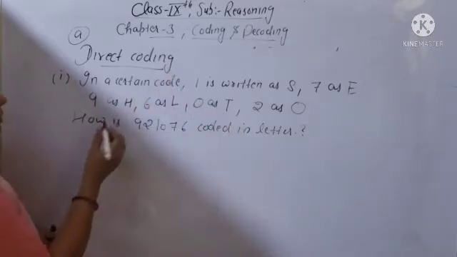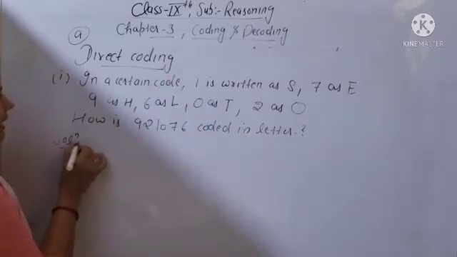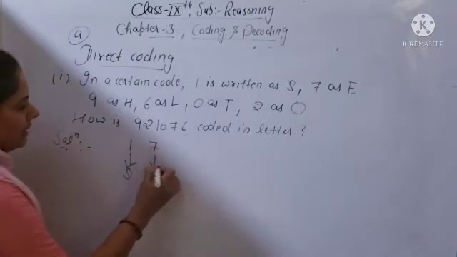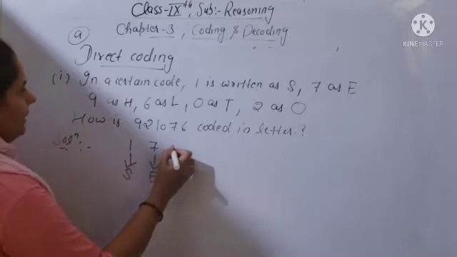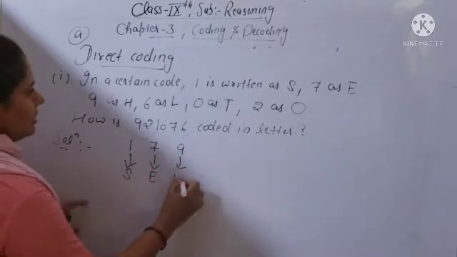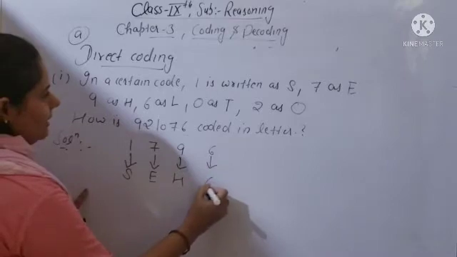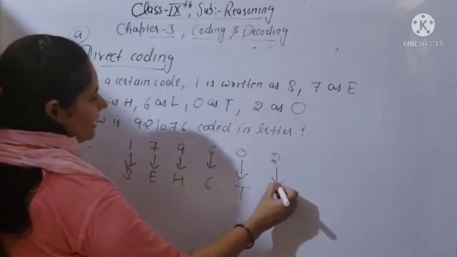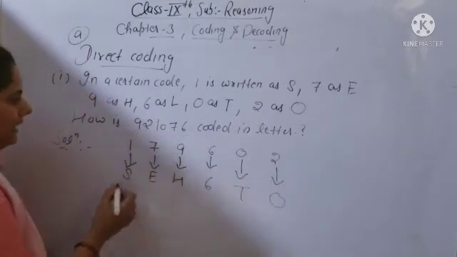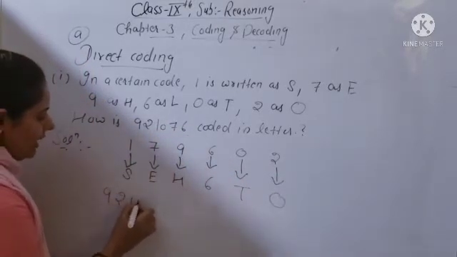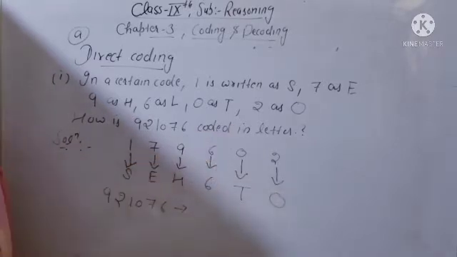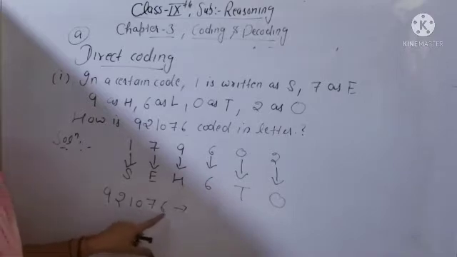Clear? So, beta, first of all for the solution simply you will write 1 is S, 7 is E, 9 is H, 6 is L, 0 is T and 2 is O. Now you have to tell how 921076 is written in letters.